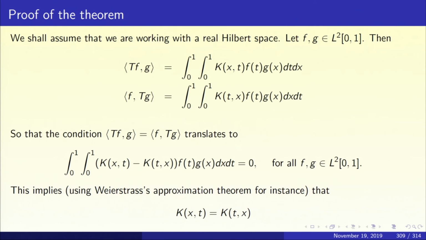In particular, I can take phi(t,x) to be k(x,t) minus k(t,x) itself. So, what will you get? Double integral from 0 1 cross 0 1 of k(x,t) minus k(t,x), the whole squared, dt dx is 0. Therefore, k(x,t) must be the same as k(t,x), and the proof is thereby completed.